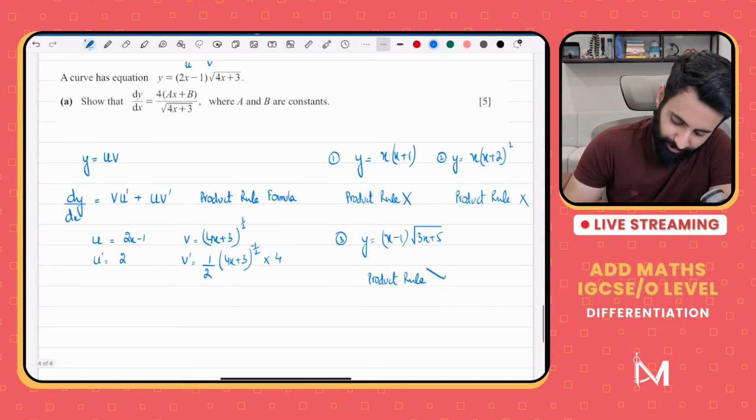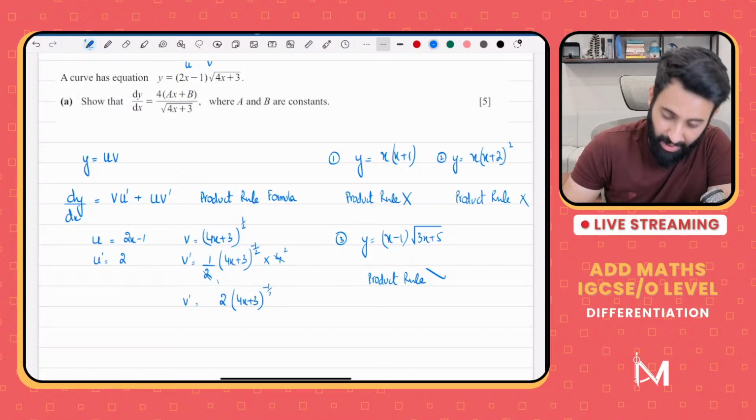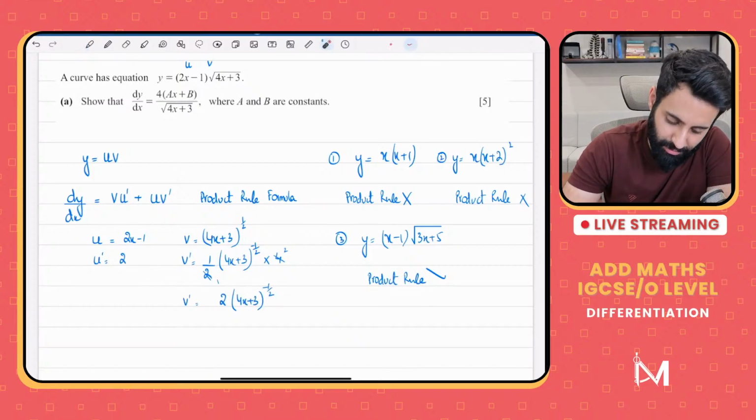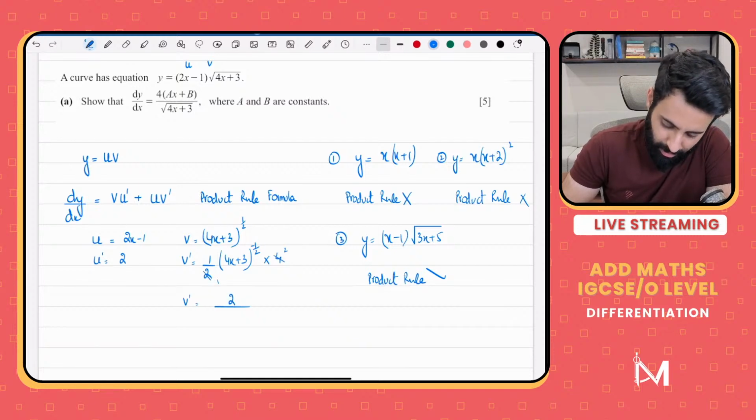Now simplify a little. 2 1s are, 2 2s are. So v prime is equal to 2 into 4x plus 3 raised to the power minus half. But I don't recommend that you write it like this. Why? Because if you see the expression, they have taken the square root of 4x plus 3. Meaning that instead of writing it like this, I would prefer to write it as 2 upon square root of 4x plus 3.